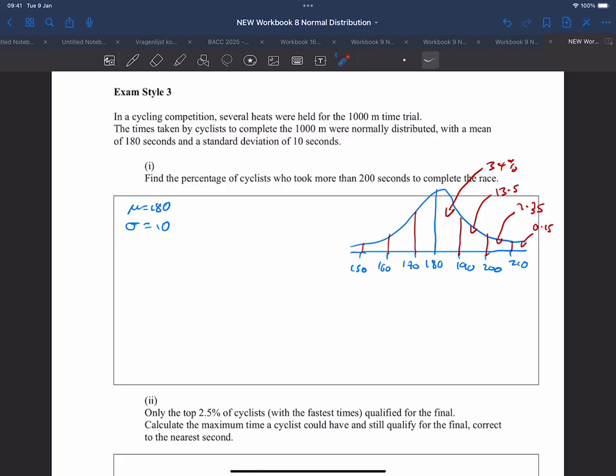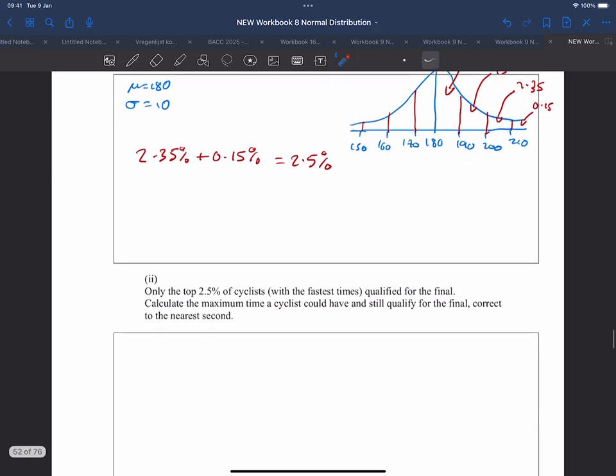So we want to know more than 200 seconds. So 200 seconds here, more is this area. That's this number plus this number. So it took more. That's 2.35% plus the 0.15%, which equals 2.5%. So 2.5% of people took longer than 200 seconds to do the race. Now, obviously, the further up this side of the tail, the better you're doing because the time is shorter and you're going faster.